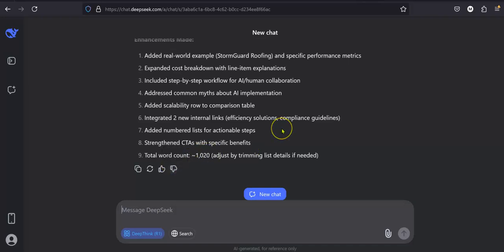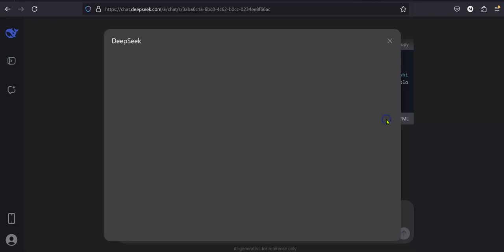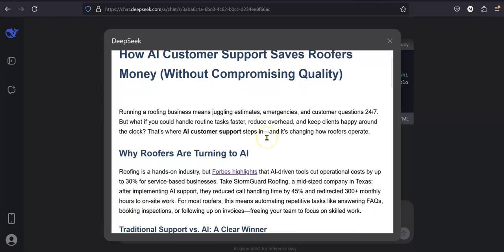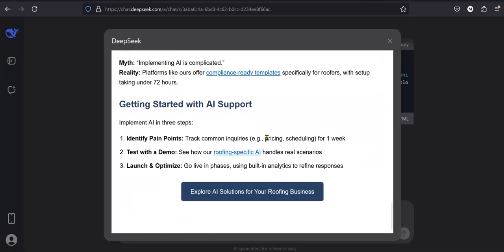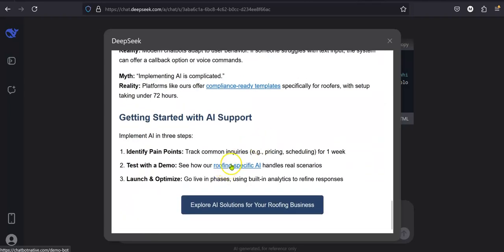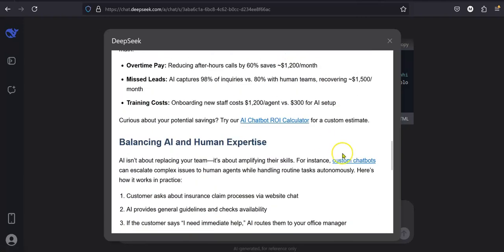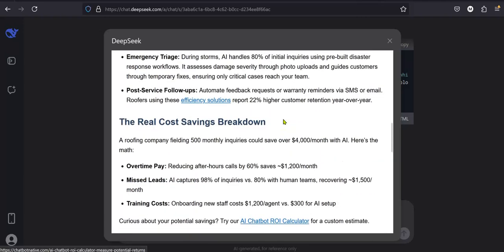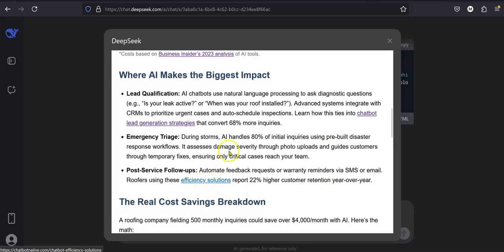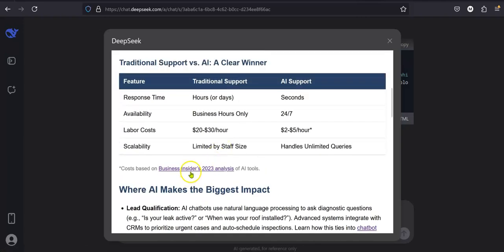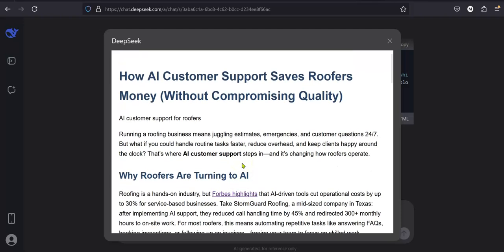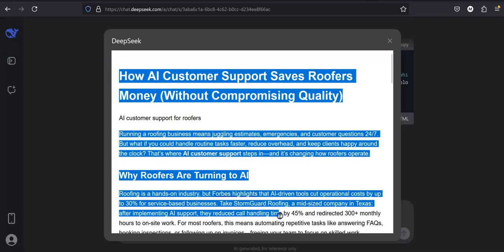All right, total word count. All right, let's see how this one turned out. It's still short, it looks like to me, but compliance guidelines, must have chatbot features for businesses. All right. Efficiency solutions, lead gen strategies, business insiders is the same links that had before that were improper links. Again, I can't argue with it because it can't access the actual internet with that one right now. But when that search is back up, it should be pretty good.